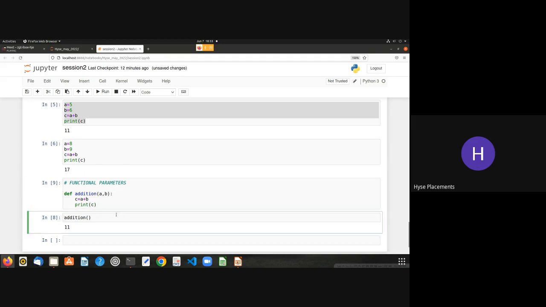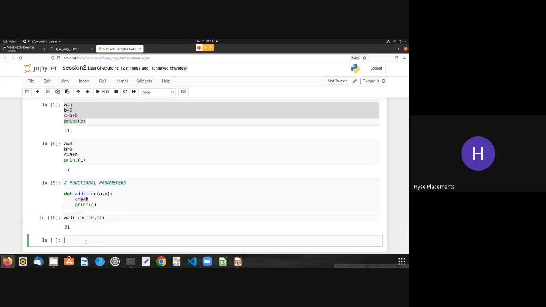After this, I have executed the function by using the function name addition followed by parenthesis. But inside the parenthesis now we'll give our parameters, like 10 comma 11. So the a value is 10 and the b value is 11 now. So it enters into this block, c equal to a plus b, c equal to 10 plus 11, and if we print the c statement, the value should be 21. See, now it's very easy for me.